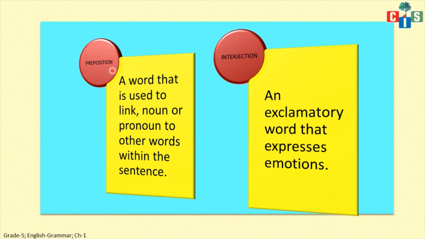So the words which tell us the position of a noun or pronoun, or we can say the words which link a noun or pronoun to other words in the sentence, can be called prepositions. Other words means what? With the verb, with an adjective, with other words. If any word is relating a noun or pronoun with other words, then that word can be called a preposition.